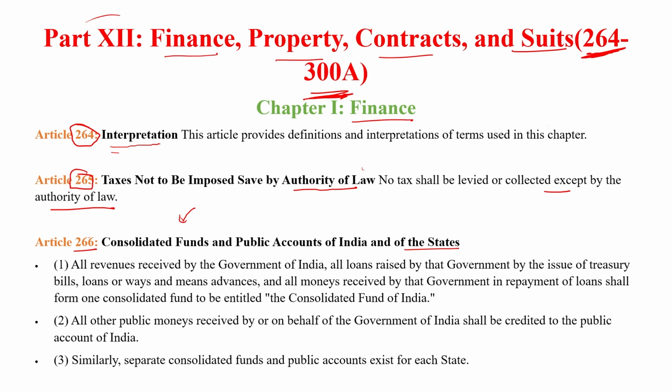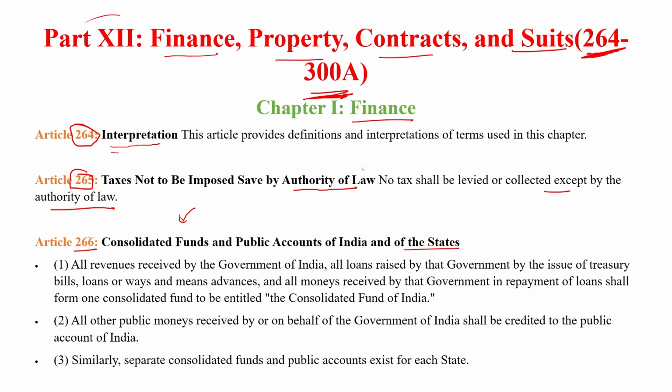Now, what is the difference between the Consolidated Fund and the Contingency Fund of India? In the Consolidated Fund of India, if the government wants to withdraw or issue money, then only Parliament has the power. Through a money bill or finance bill, Parliament can withdraw an amount from the Consolidated Fund of India. Means the bill will be passed by Lok Sabha and Rajya Sabha, and finally the President has to sign.